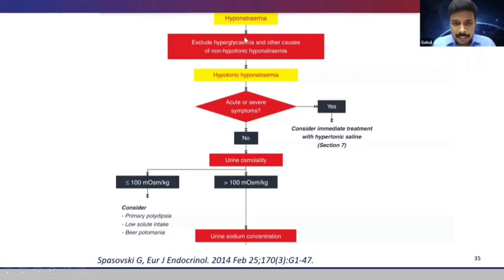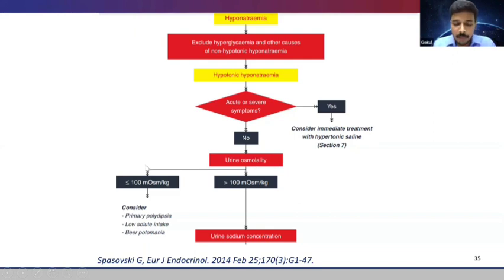So whenever we see hyponatremia, exclude hyperglycemia as well as other causes of hyponatremia, like pseudo-hyponatremia and translocational hyponatremia, and we ascertain it is hypotonic hyponatremia. Next thing is to look whether there are any acute or severe symptoms. In those cases, go and treat it with hypertonic saline immediately. But when there are no acute or severe symptoms, then the next step is to determine the urine osmolality.